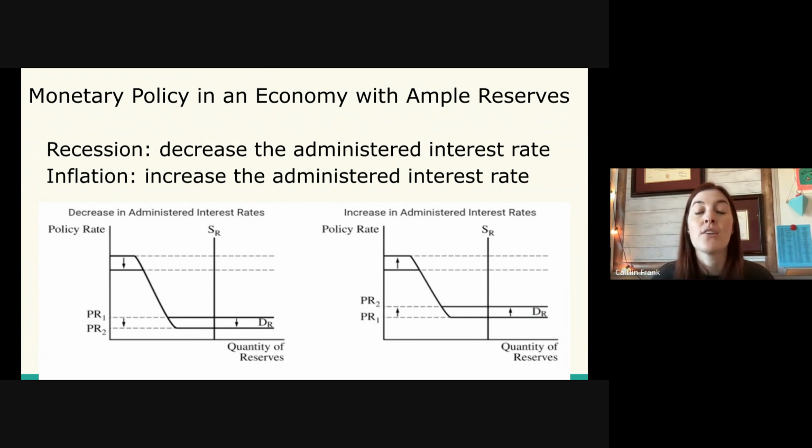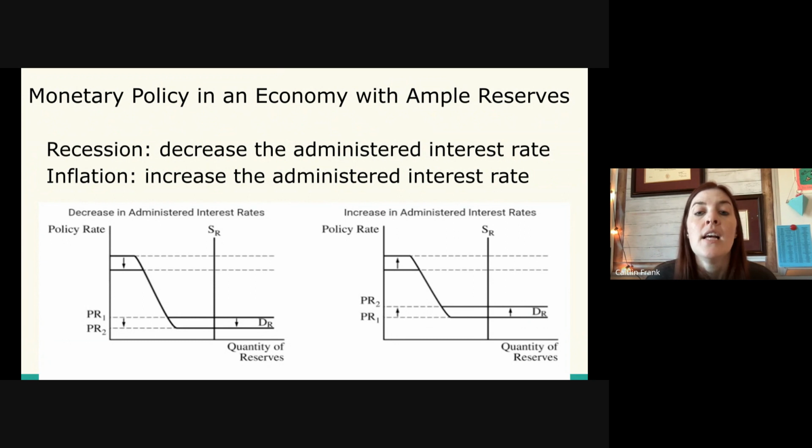And on the aggregate model, it would look identical to expansionary monetary policy in limited reserves. The aggregate model looks the same, whether it's limited or ample. It's just the money graph that's changed. Now we're looking at a reserves graph instead of the money market graph.